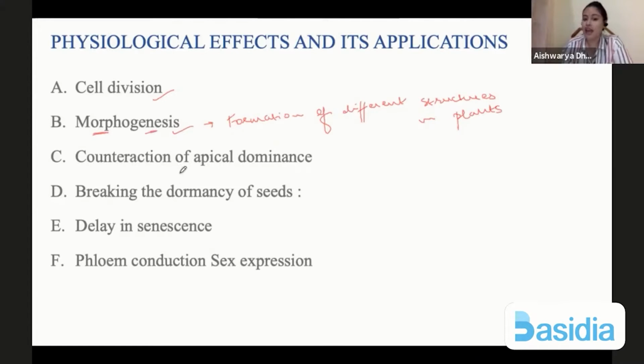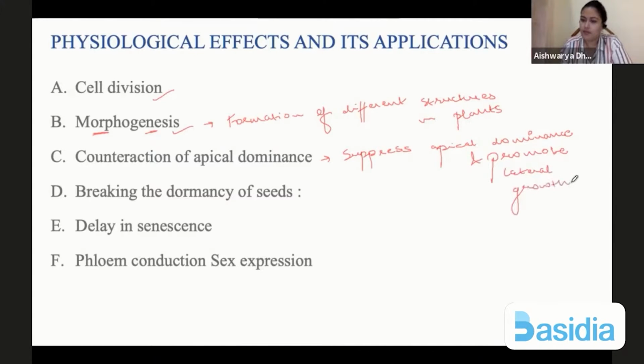Then it gives counteraction of apical dominance. So if you remember, auxins promote apical dominance, whereas here this will suppress apical dominance and promote lateral growth. So these two are antagonists to each other, or they are opposite to each other. They break the dormancy of the seed again. So again, they allow seed germination to happen.